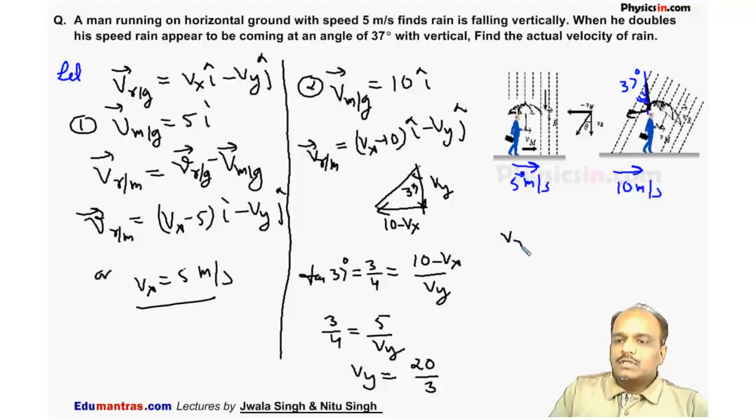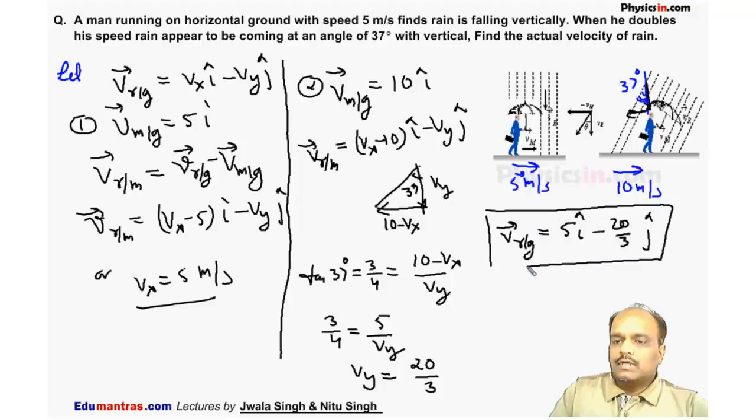So the velocity of rain with respect to ground is Vx, Vx means 5i cap, and Vy is 20 by 3. So it is minus 20 by 3 j cap. This is the actual velocity of the rain with respect to ground.